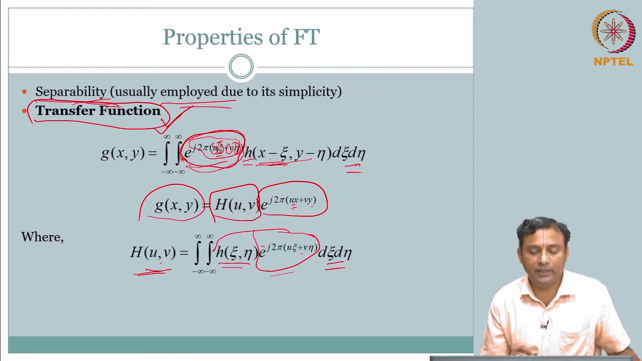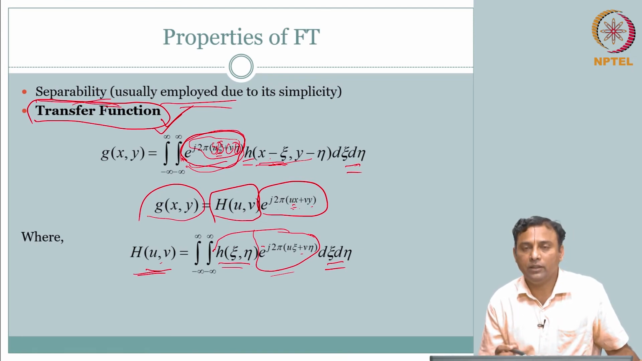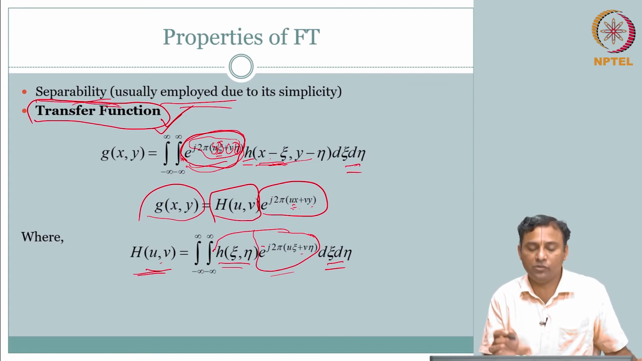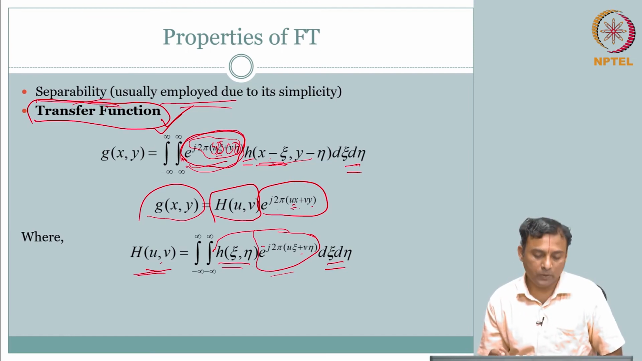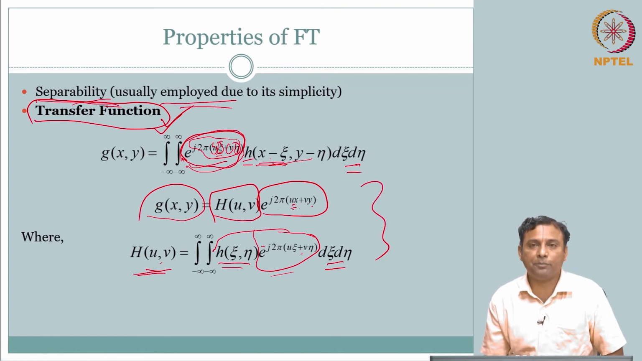So, essentially capital H of u comma v is the frequency response of your impulse function or your system function, which we call the transfer function. Why is that? Because it is transferring the frequency content from input to output. So, I would let you do this one step in between and convince yourself that you are able to get the frequency response, or spot the H of u comma v.